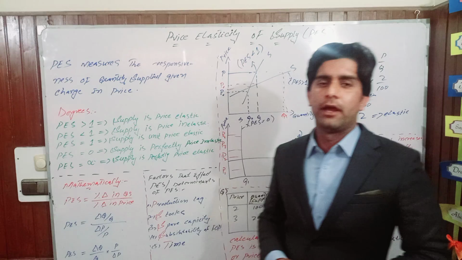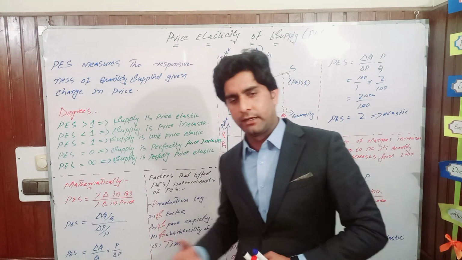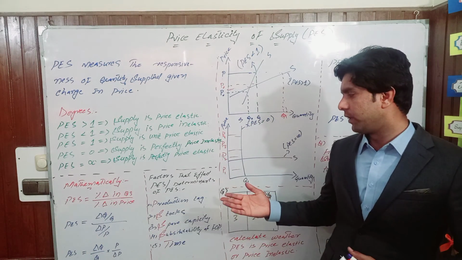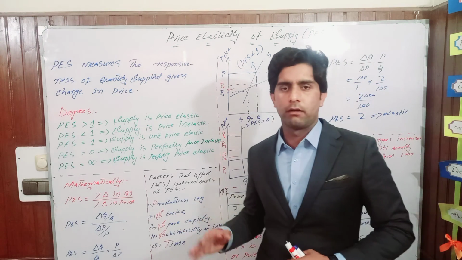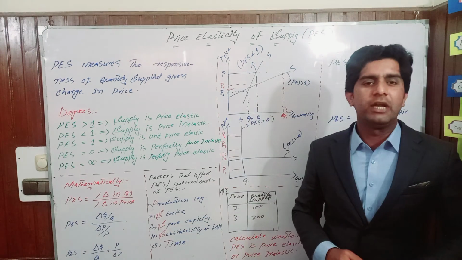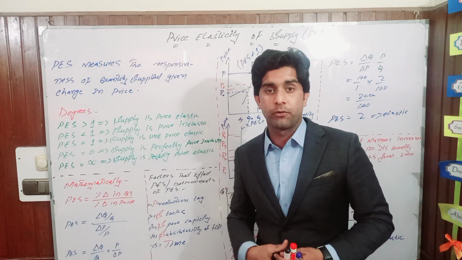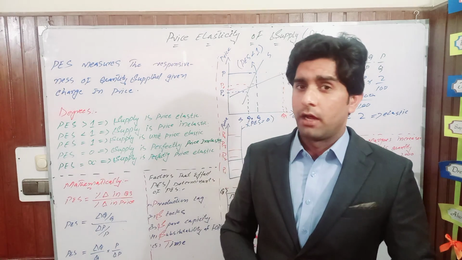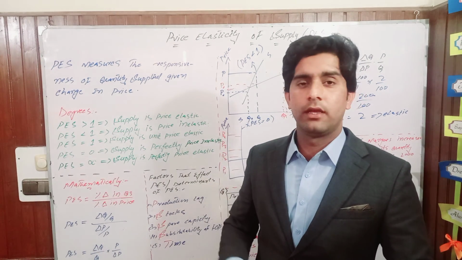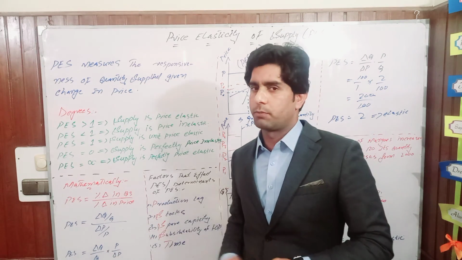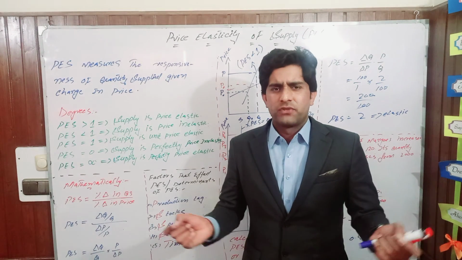Another determinant of whether the price elasticity of supply is elastic or inelastic is the substitutability of factors of production. If factors of production, land, labor and capital, can easily be changed from one use to another, then price elasticity of supply will be higher.